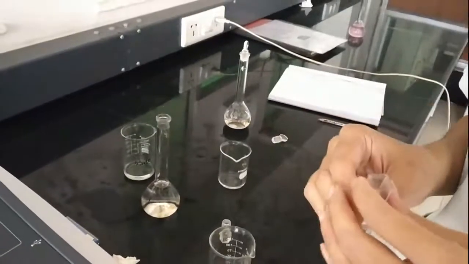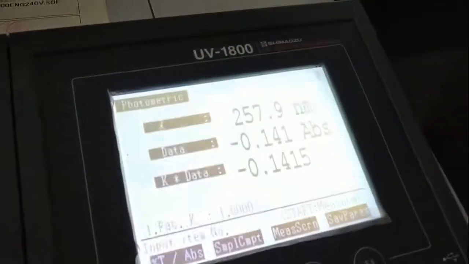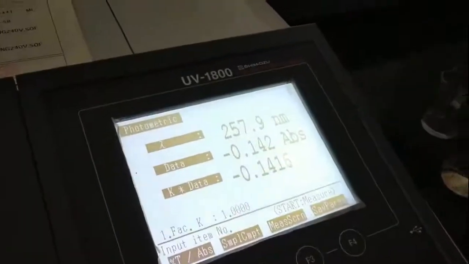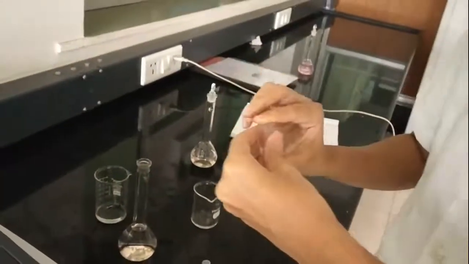So now the next wavelength is 264.10. So again at that wavelength we have to do auto zero. So I am rinsing the cuvette again with NaOH.